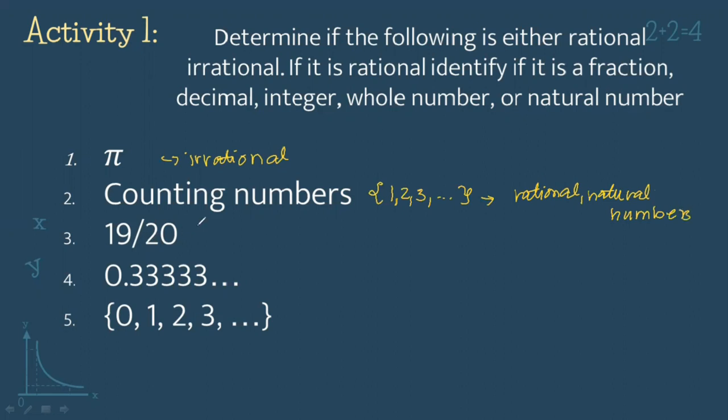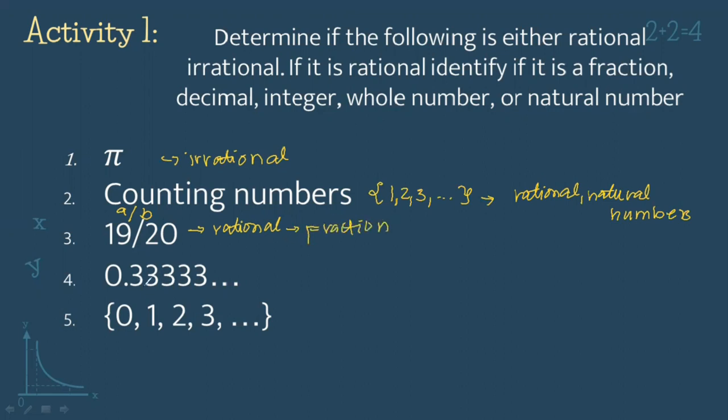So, 19 over 20. 19 over 20 is a rational number because it is in a form of A over B relationship. And this is obviously a fraction.